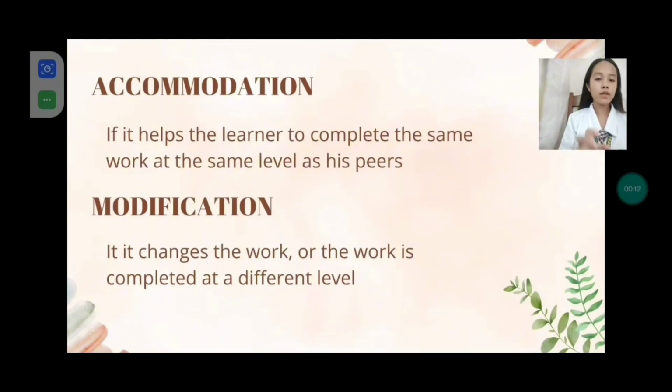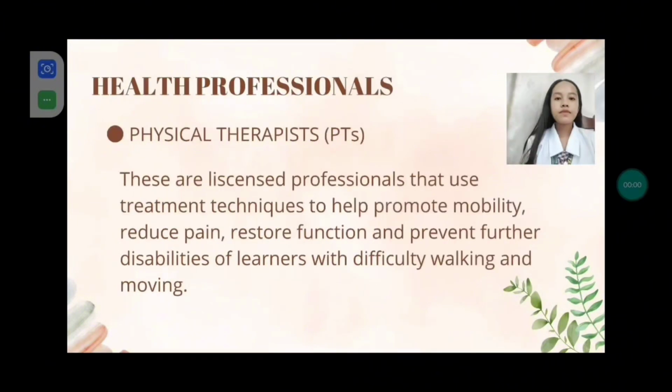Kasi accommodation, the same materials but different styles of teaching. That is accommodation. But in modification, they don't have the same materials given to students. So, for example, student A receives a simpler test paper than student B. If the materials are not the same and it is completed at a different level, that is what we call modification.